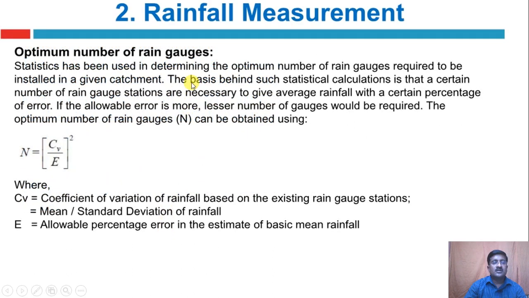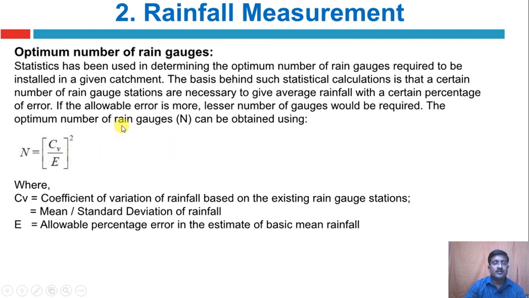Now, optimum number of rain gauges. How many rain gauges should be provided? There is one formula. Statistics has been used to determine the optimum number of rain gauges required to be installed in a given catchment. The basis behind such statistical calculation is that a certain number of rain gauge stations are necessary to give average rainfall with a certain percentage of error. If the allowable error is more, a lesser number of gauges would be required.